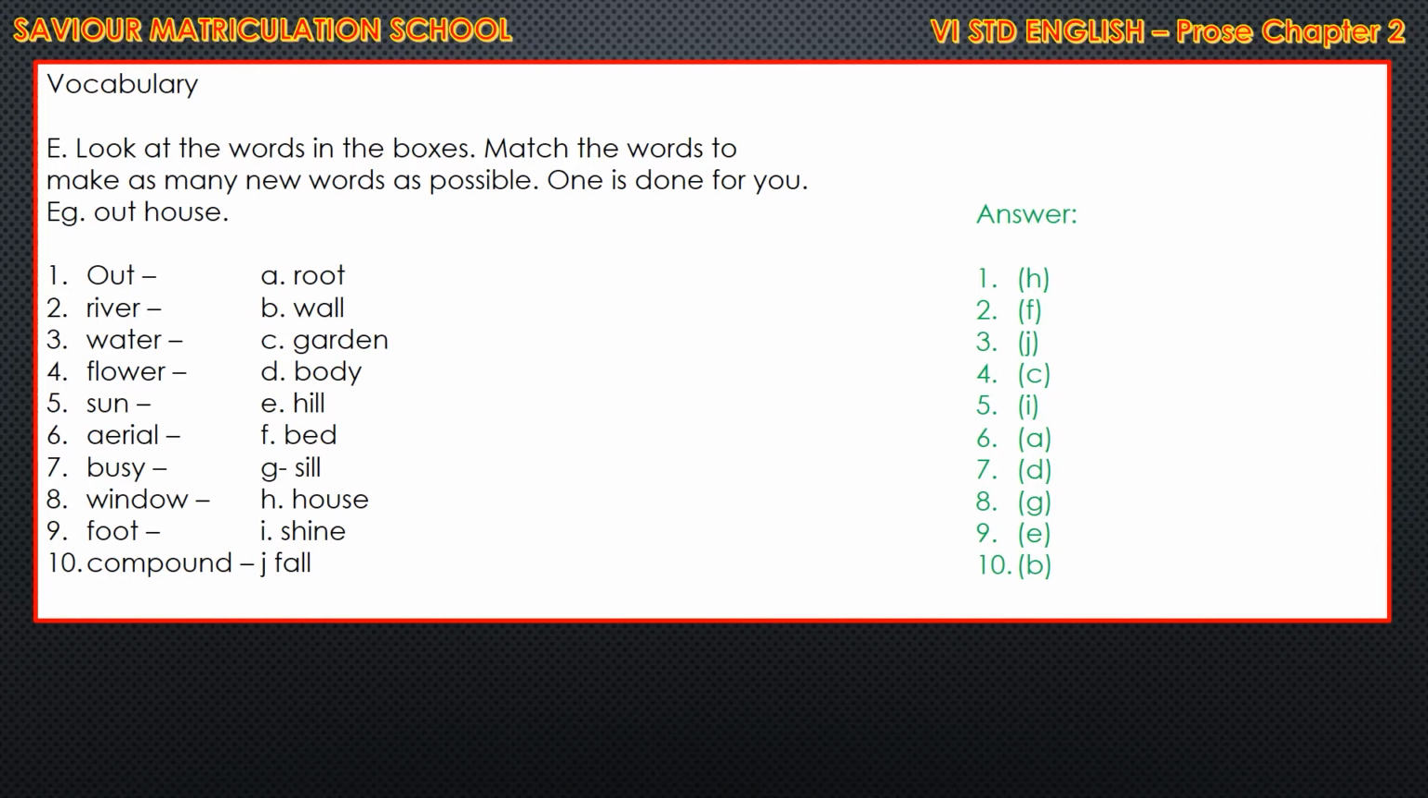Water, fall. So how will you write? Waterfall. You will match as waterfall. Next is flower. Flower garden. Fifth one, sun. Sunshine. How will you write? Sunshine. Sixth, aerial. Aerial root. Then busy. Busy body. Next, window sill. Window sill. 8th, 9th, foot. Foot hill. Then compound wall. The compound wall.